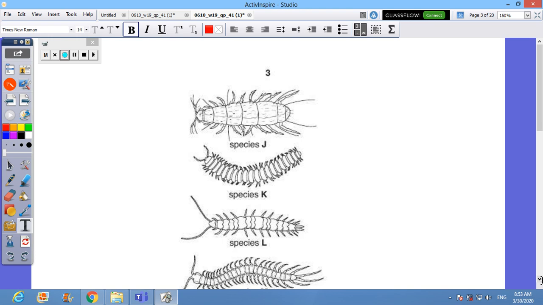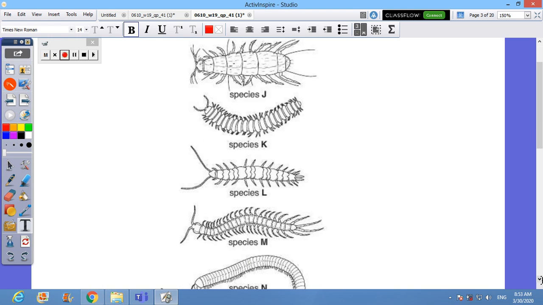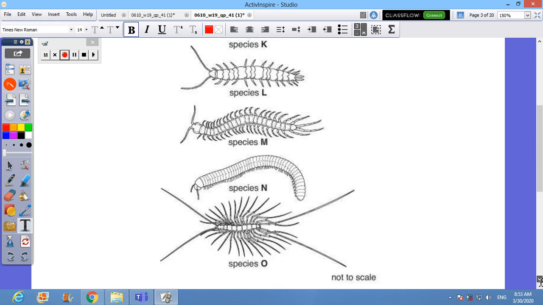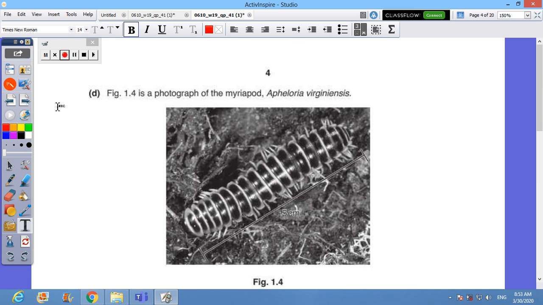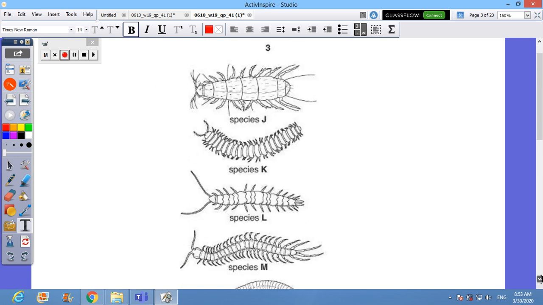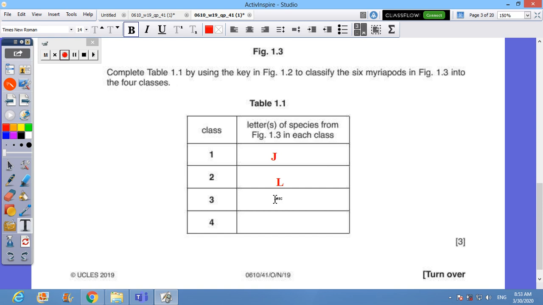They have eyes, and at the same time, they have one leg on each side. K do have eyes, but 2 legs on each side. M, they have eyes, one leg each side. So this is a good answer. N, yes, they do have eyes, but 2 legs on each side. O, yes, they do have eyes, but they have 2 legs on each side. That's why the answer of this part is M.